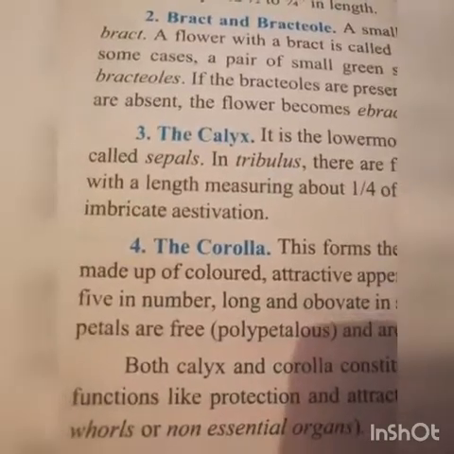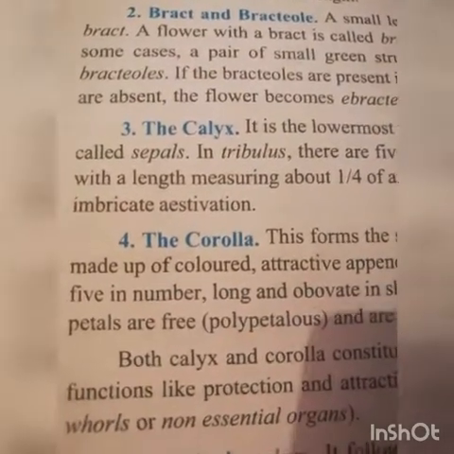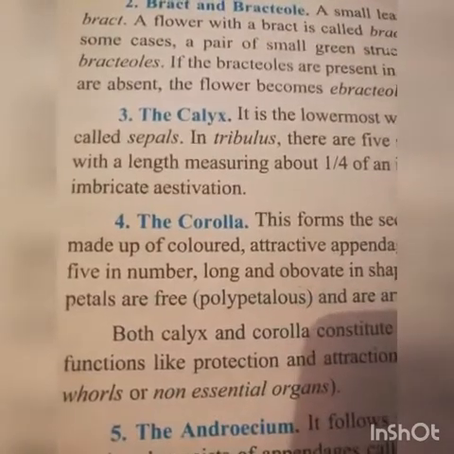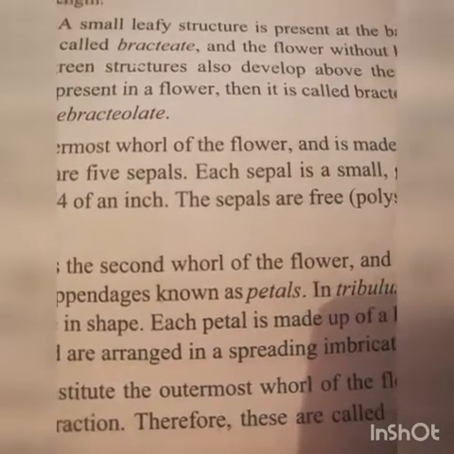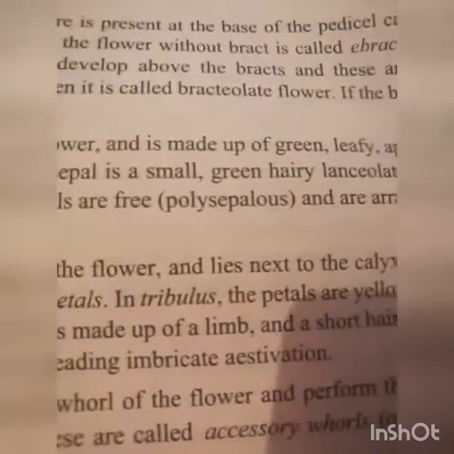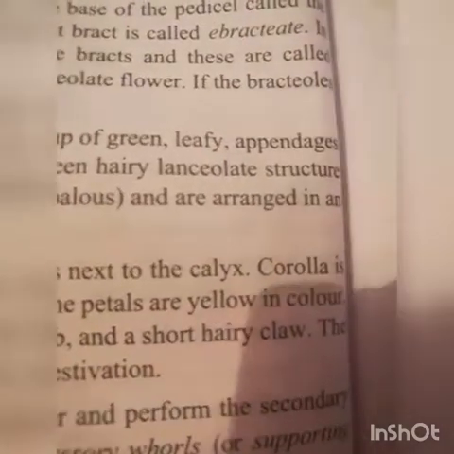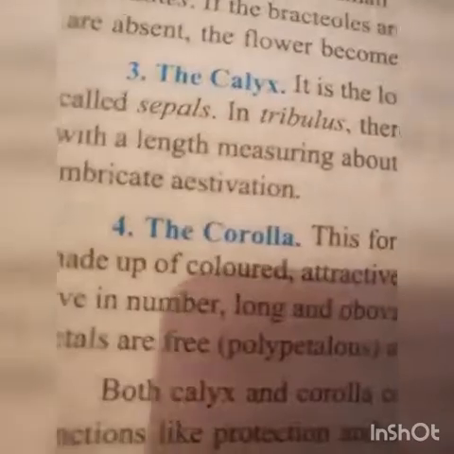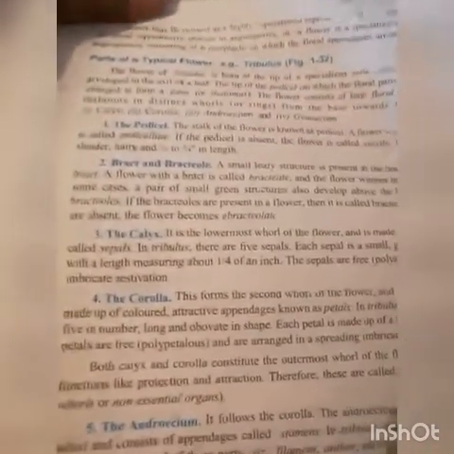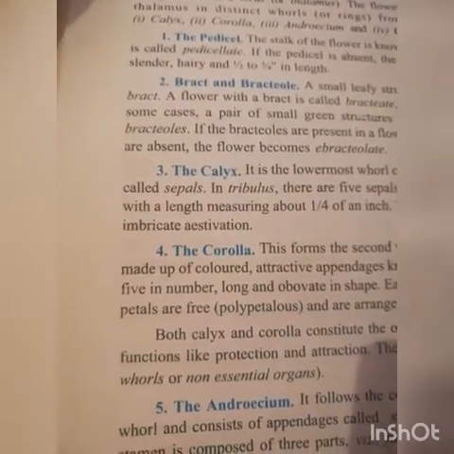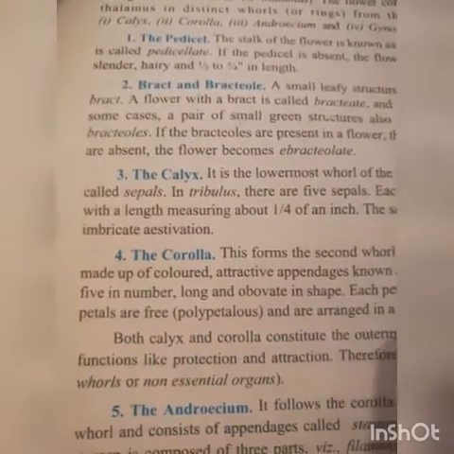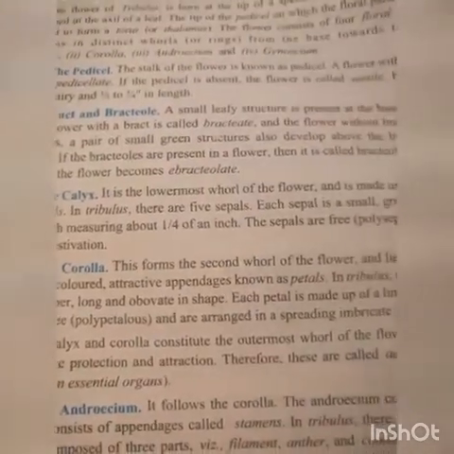Third one, the calyx. As we have already discussed, it is the outermost whorl of the flower and is made up of green leafy appendages called sepals. In Tribulus, there are 5 sepals.